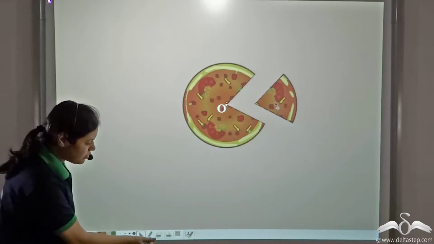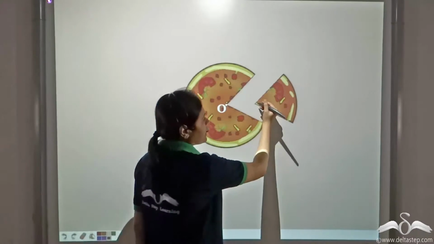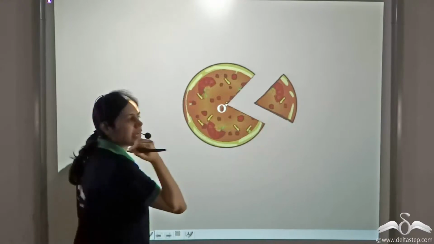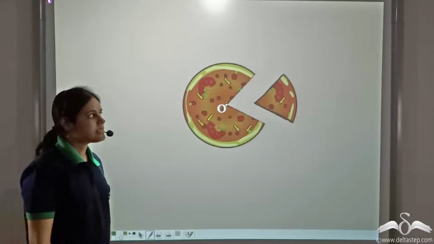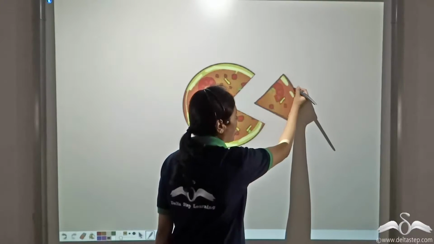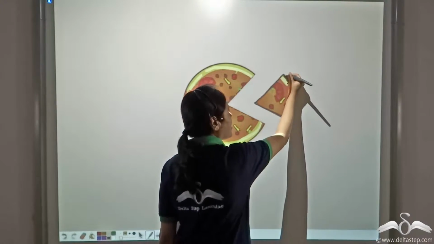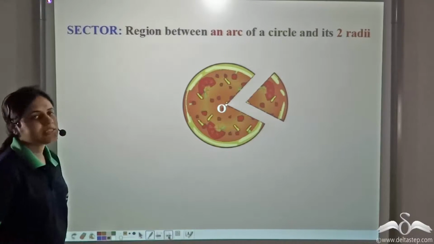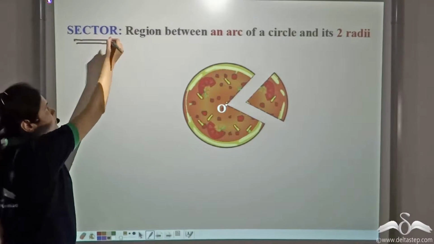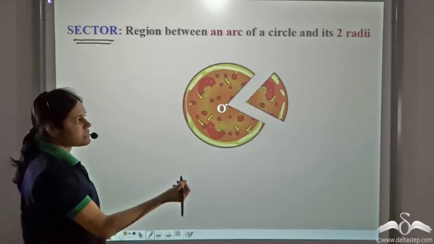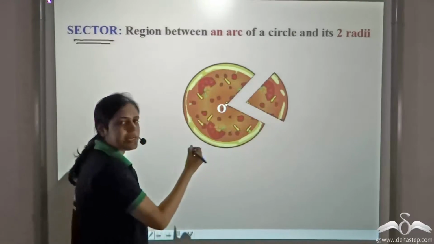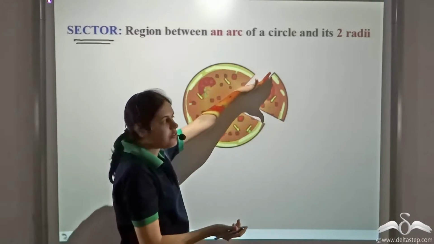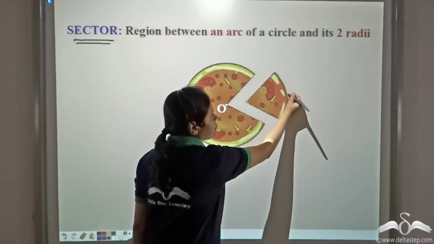Now this region, which is enclosed by the two radii (radii is the plural of radius) and an arc of the circle. This is an arc, as we have already learned. This region is known as a sector of the circle. So this is a sector of the circle. It is enclosed between two radii and an arc of the circle.